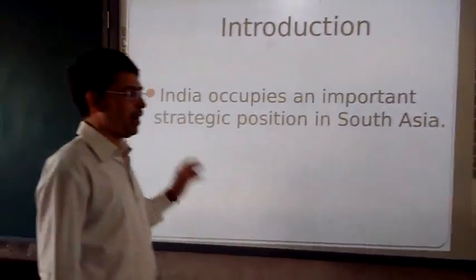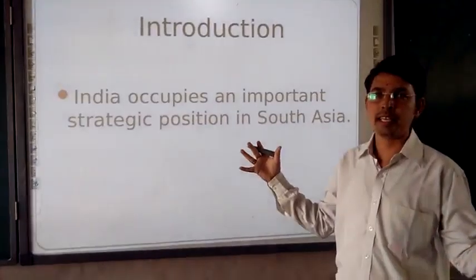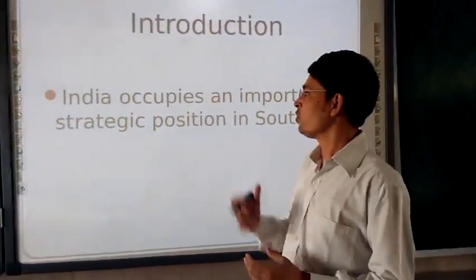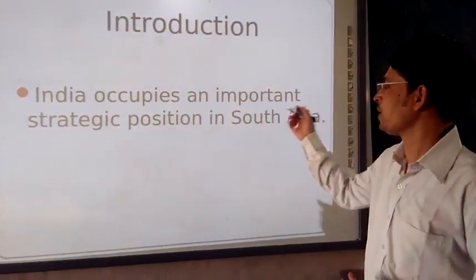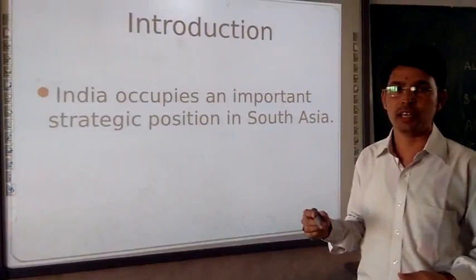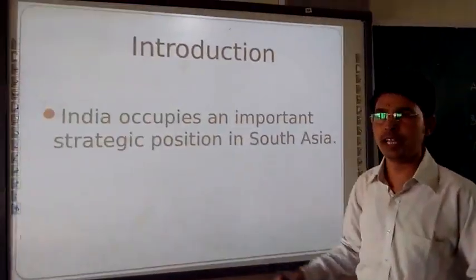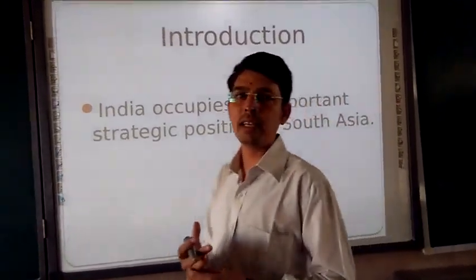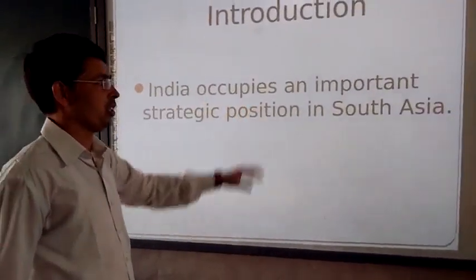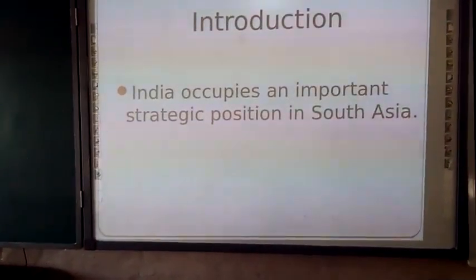Point number 1, in the introduction, as I stated to you, India and its neighboring countries have a good as well as moderate relationship. Moving further, India occupies an important strategic position in South Asia. As India occupies a good position in South Asia, we will see how and where, and what India gets from this position, with the help of the Asia political map.